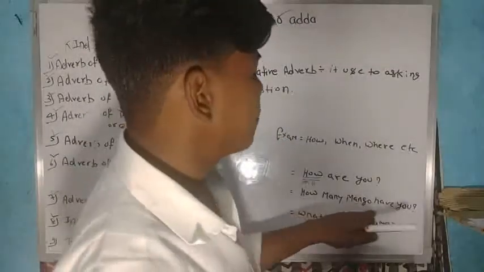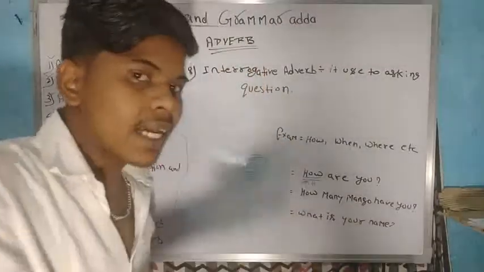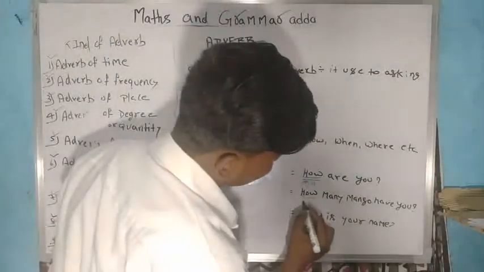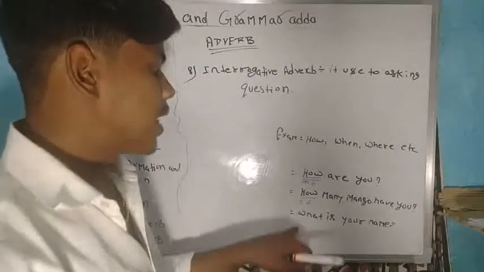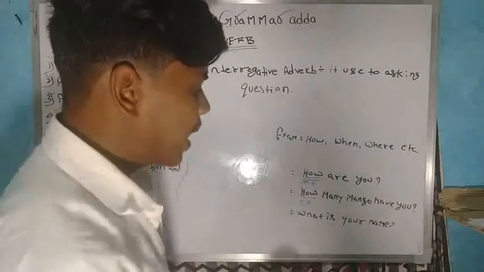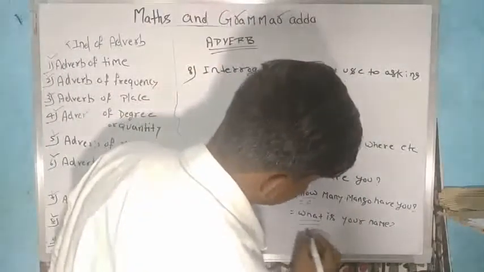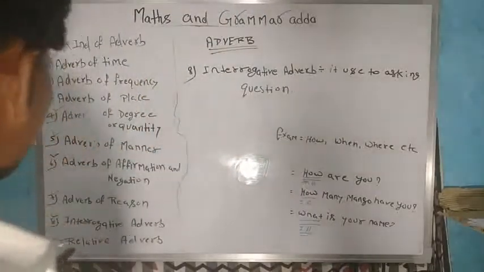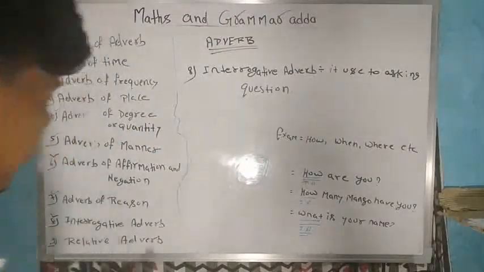Second, how many mangoes have you? It means I am asking a person how many mangoes he has. Then how is an interrogative adverb. Third, I'm saying, what is your name? It means I'm asking a person a question, what is your name? Then that is an interrogative adverb.